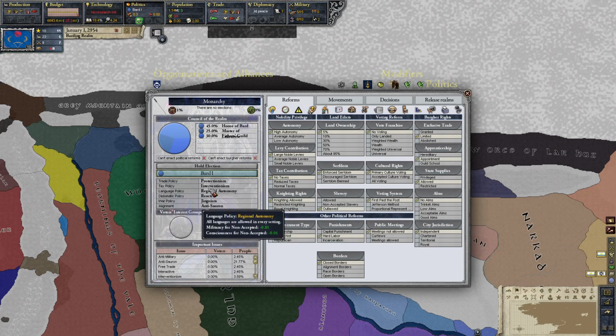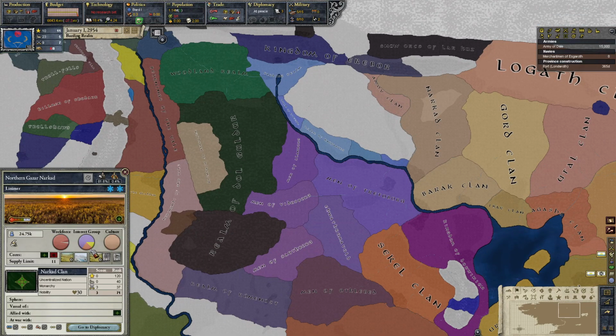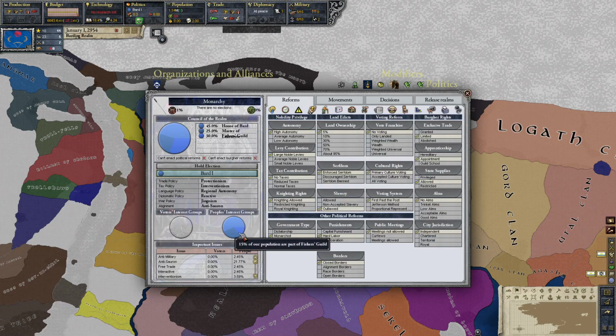And then, in order to better simulate leaders, we went ahead and made those the parties, and then the ideologies are still interest groups, but they're a little bit more specific. So instead of just a generic nobility one, that exists, don't get me wrong, it'll get phased out eventually as more and more of these groups get added. But we have the House of Bard as an interest group instead of a generic nobility. If we go check out someone that doesn't really have flavor, we can see that the generic nobility interest group still exists. So specifically for the Barding Realm, you've got the Fishers Guild, Master of Laketown, House of Bard.